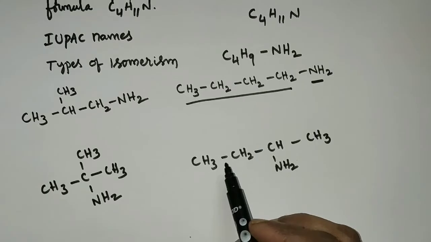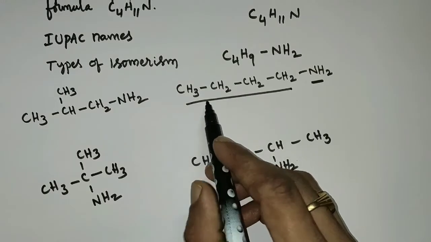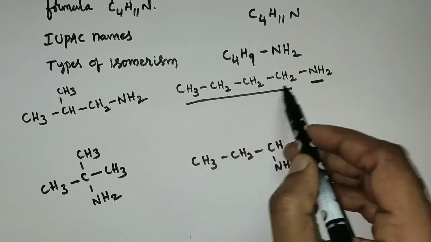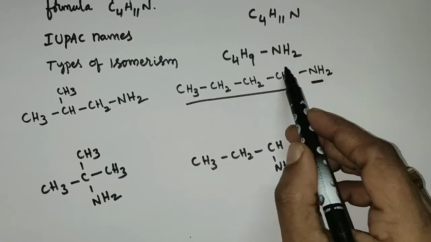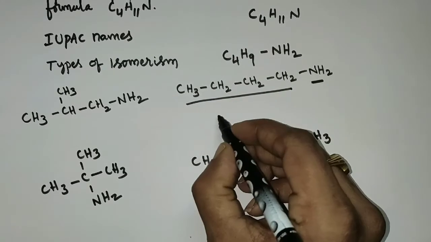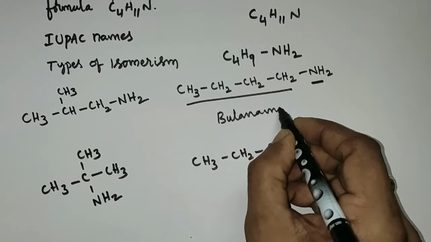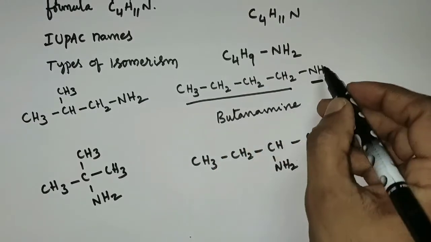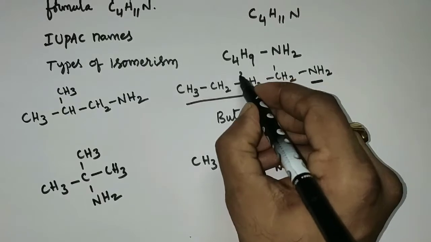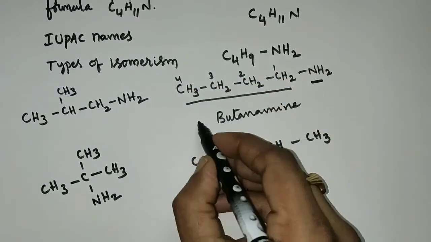Let's write down the IUPAC names of these structures. This is butyl amine. A butyl group is bonded to NH2. So butanamine, and the NH2 group is on the first carbon. So 1-butanamine.